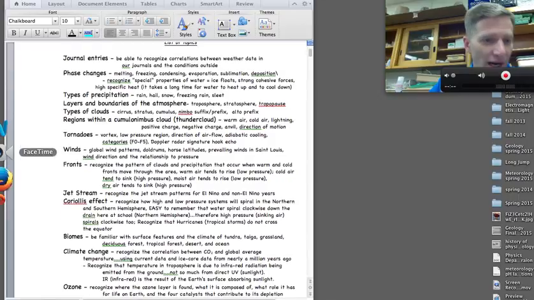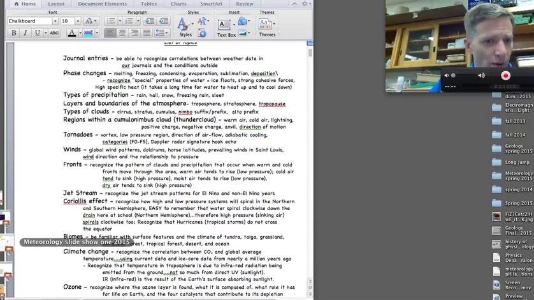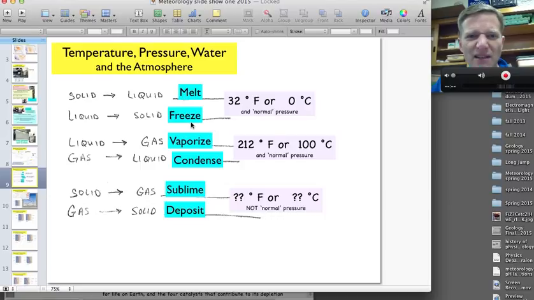The phase changes. You've been doing pretty good with that. That seems to show up a lot on some of our quizzes and our questions. But yes, solid to liquid is melting, liquid to solid is freezing, liquid to gas, vaporizing. The opposite is condensing. Now, remember, melting and freezing are the same temperature. Just depends, is it getting hotter or is it getting colder? Vaporizing and condensing, same temperature. Just depends, is it getting hotter or getting colder?